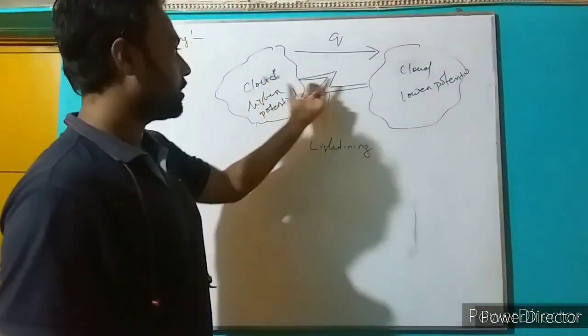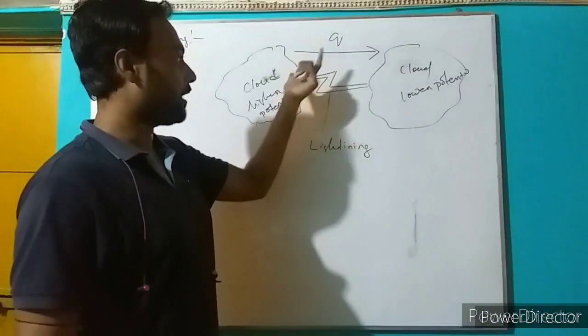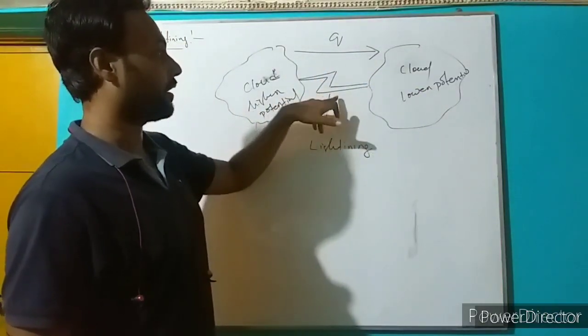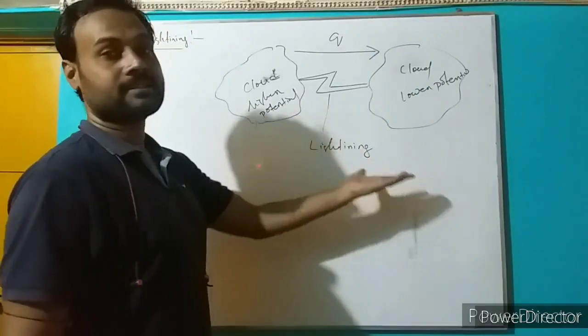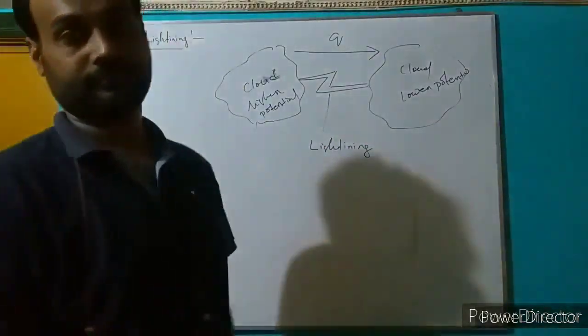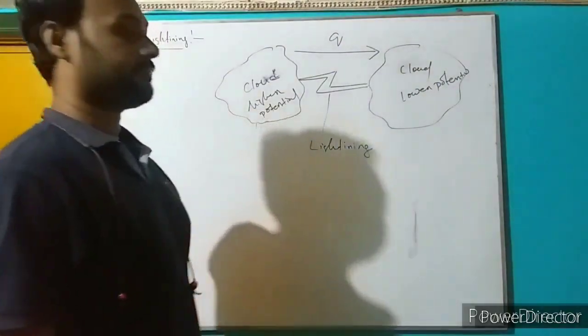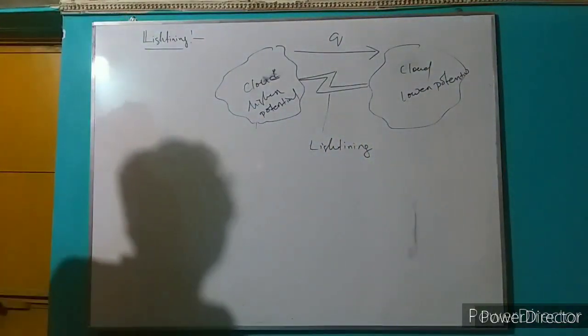So due to flow of charge carriers from higher potential to lower potential, a current is generated. That current is represented in the form of lightning. Okay, so that is called sparking.